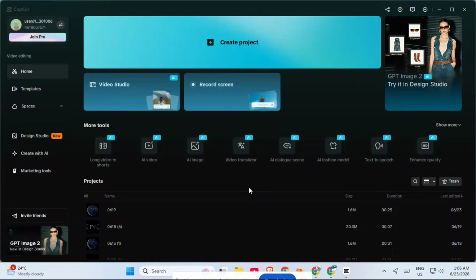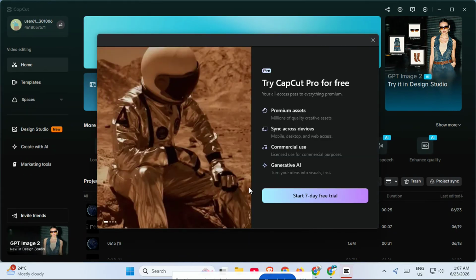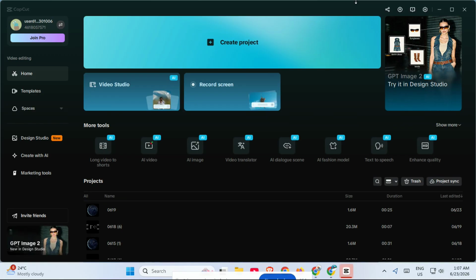If CapCut is giving you an initialization error, don't worry, because in this video, I'm going to show you 3 quick fixes that usually solve the problem fast. This is a great troubleshooting guide if CapCut won't open properly, gets stuck on startup, or keeps showing that annoying initialization message on Windows. Make sure to watch all the way through, because the last fix is the cleanest one if the first 2 do not work.